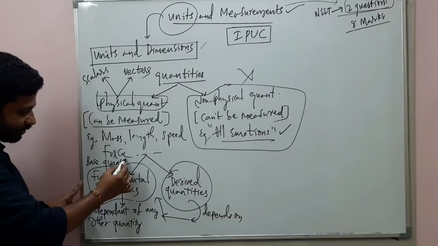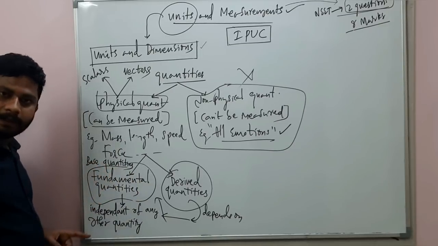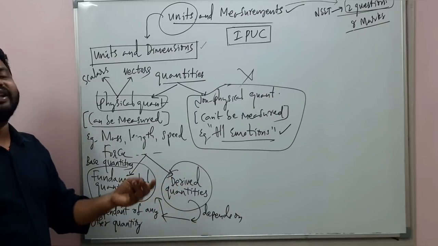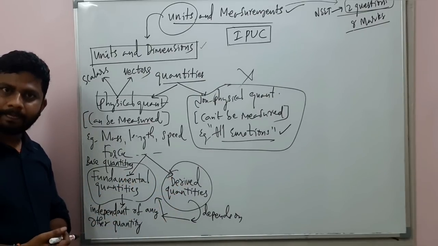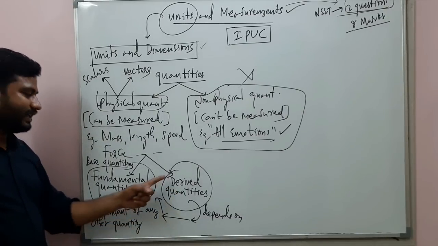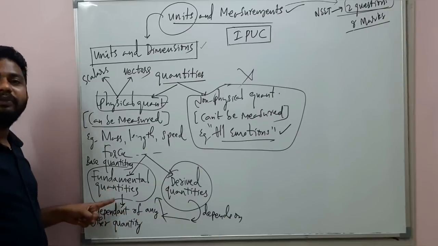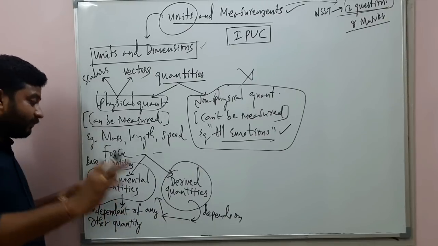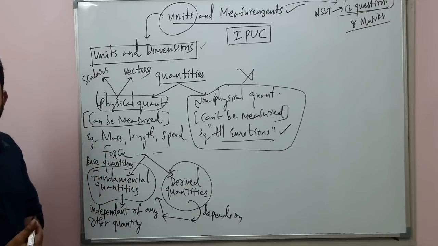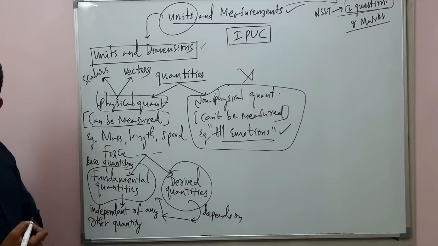I hope you got the concept. These are the quantities which do not depend at all on any other physical quantity in nature. But all the derived quantities depend on these fundamental quantities only. And those fundamental quantities are called base quantities. What are they called? Base quantities.